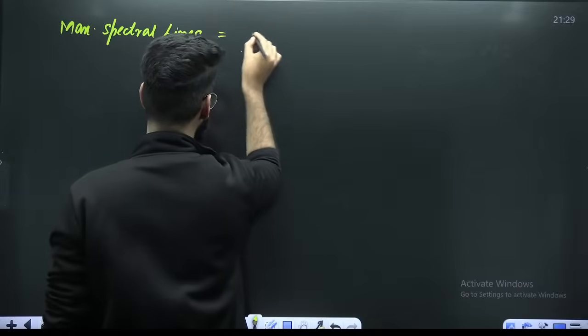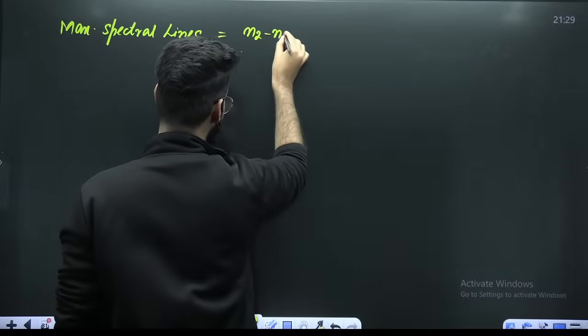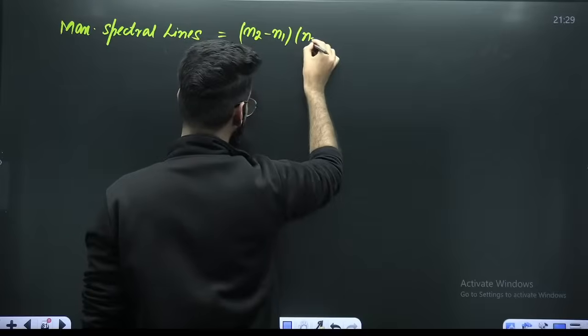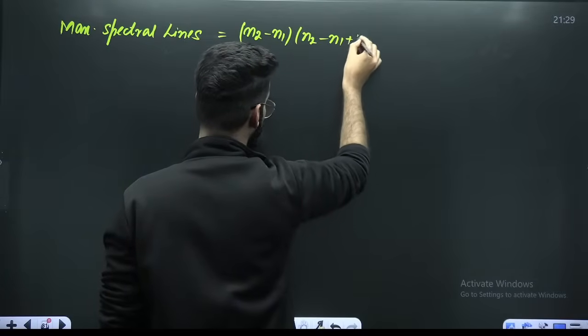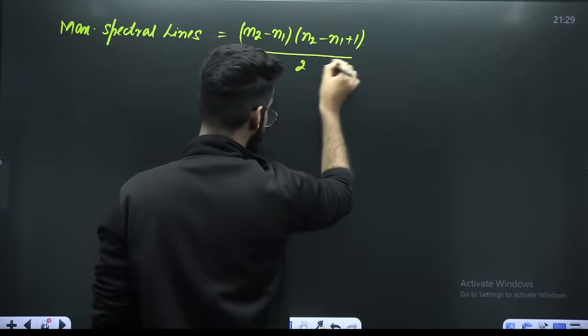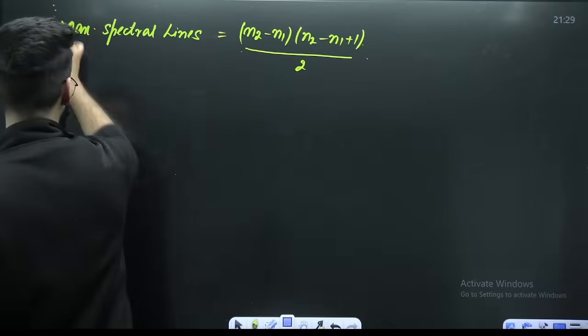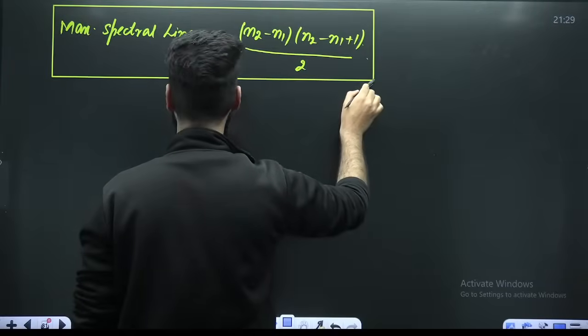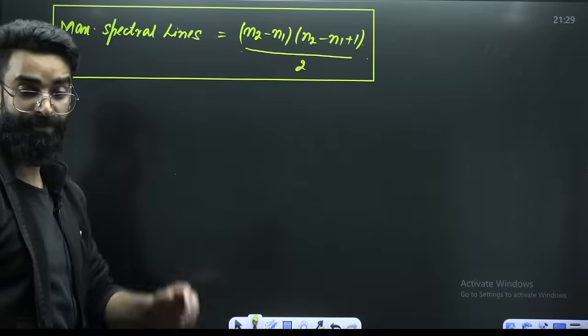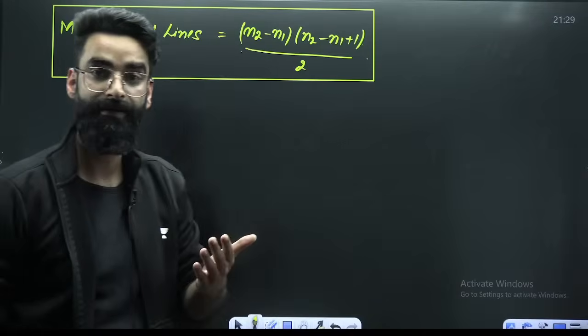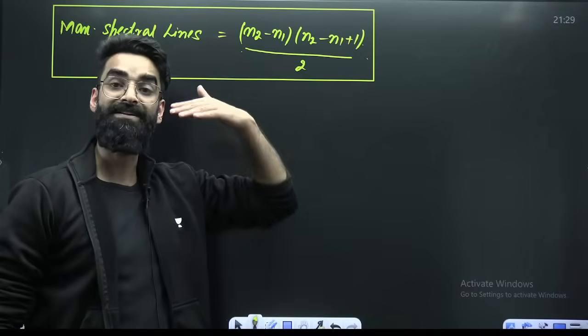There is a formula which I'm giving you: (n2 minus n1) multiplied by (n2 minus n1 plus 1) divided by 2. This is the general formula by means of which you can calculate the maximum number of spectral lines which are obtained when an electron makes a transition from higher to lower.